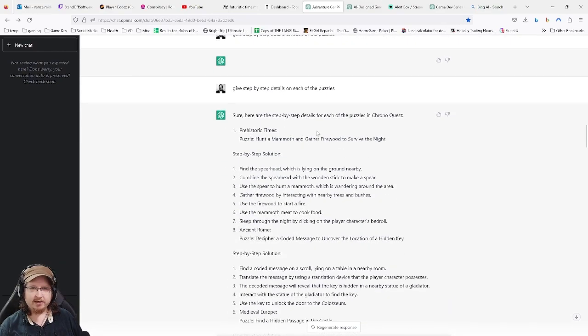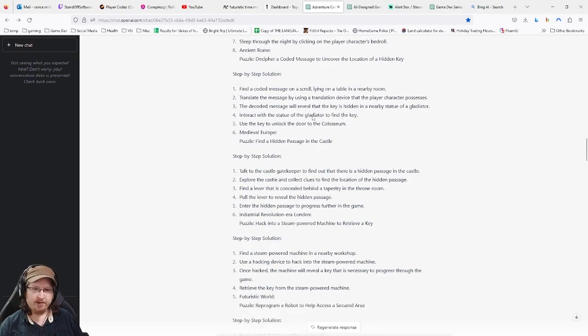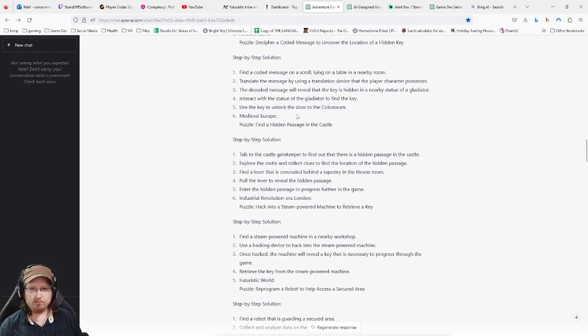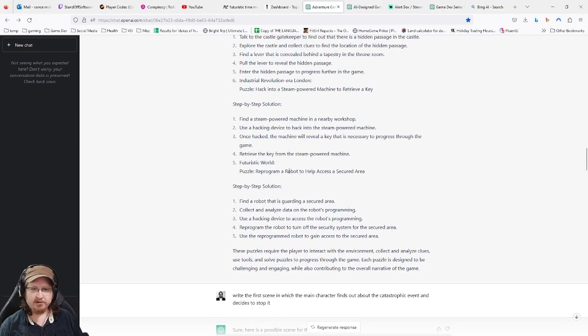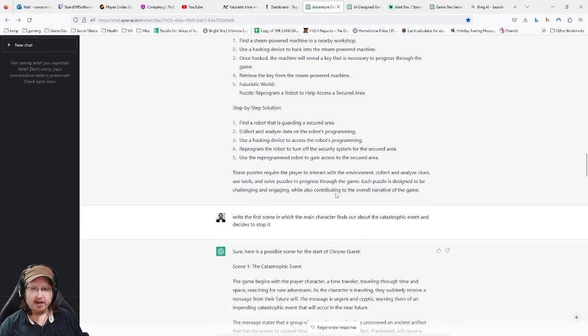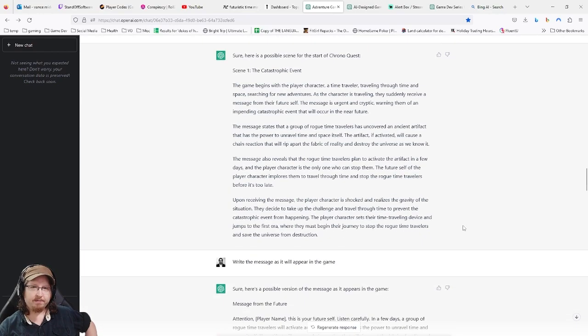So the next thing I tell it to do is I have it give step-by-step details for solving each of the puzzles. We won't actually read that right now because as we go on with the series, this is what we're going to be implementing. So it gives the steps for solving each of these puzzles, and I tell it, so now write the first scene. What happens at the beginning of the game?